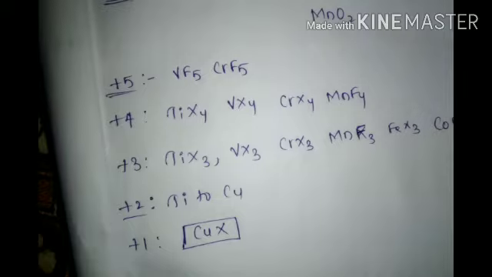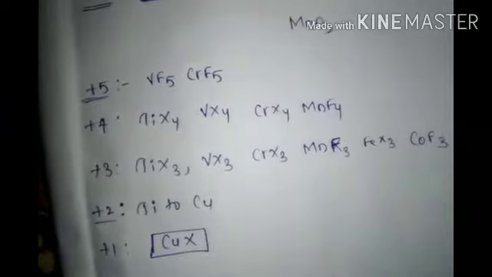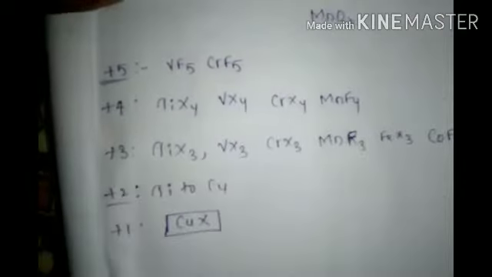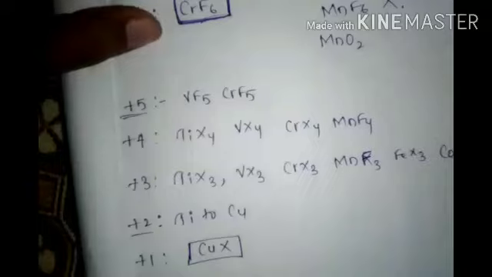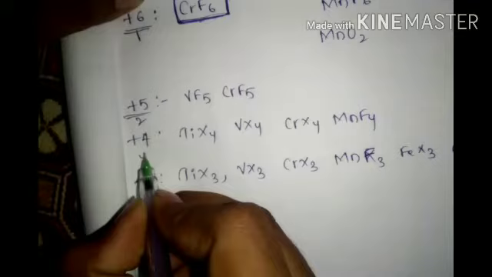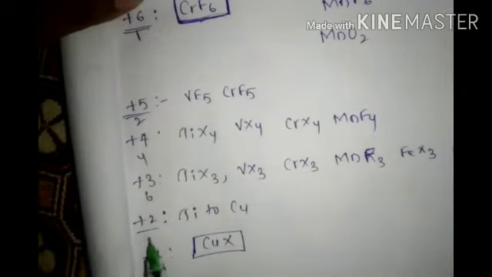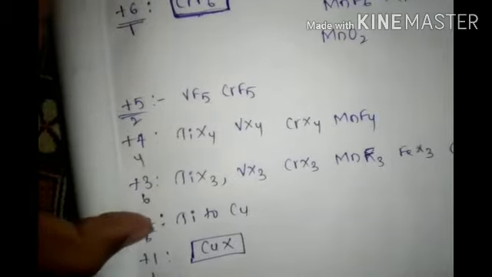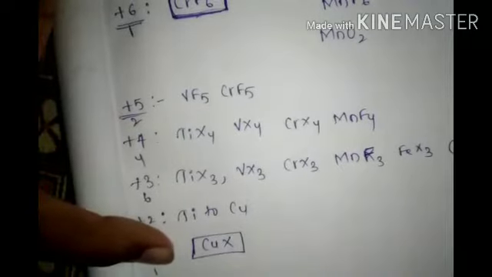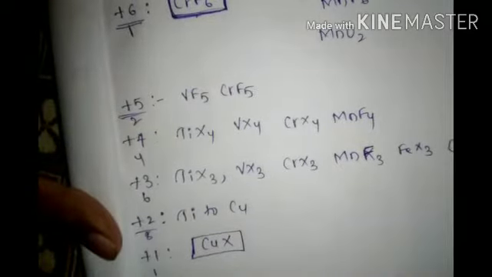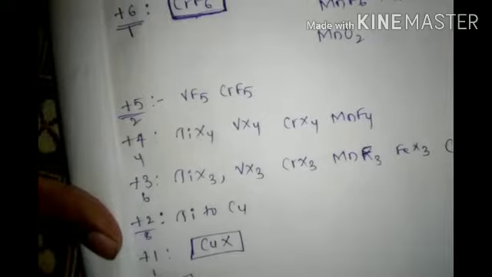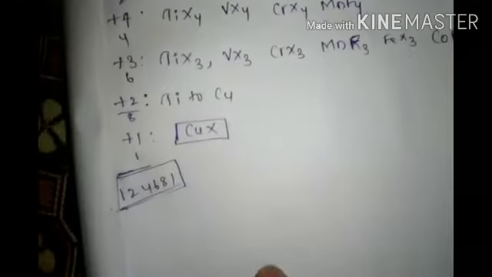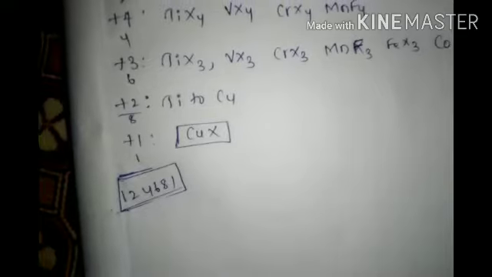Now +3 is almost 1, 2, 3, 4, 5, 6. For +3, six. Take the numbers like this: 1 only, 2 only, 4 only, 6 only, almost 8 only, 1 only. So 1, 2, 4, 6, 8, 1. Remember it.